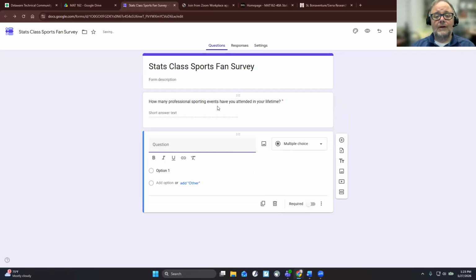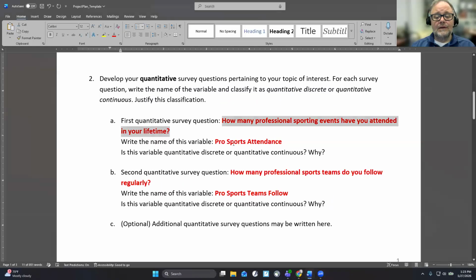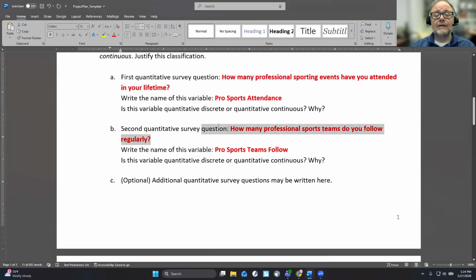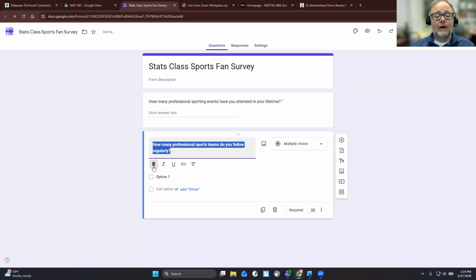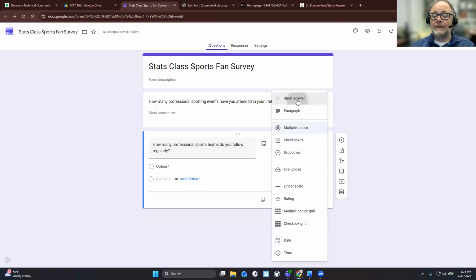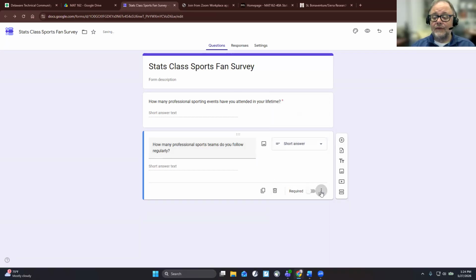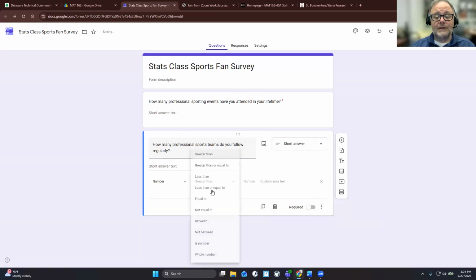All right, and then we'll add a new question here. So we'll go back to the project. How many professional sports teams do you follow regularly? We'll put that in there. I don't want it bold, so I'll highlight it all and then unbold it. This is a quantitative question, so short answer, response validation, is number.